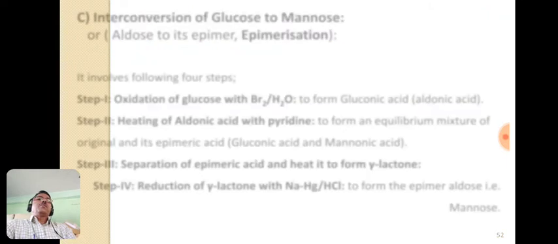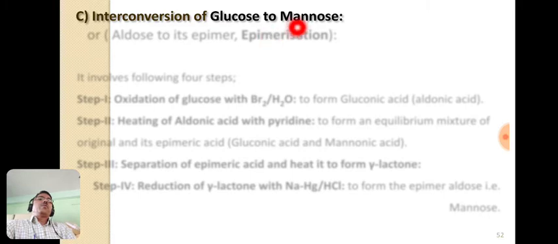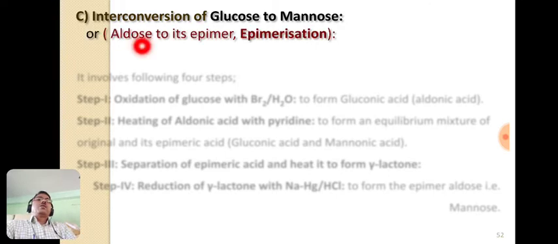Now let us see the next interconversion, that is glucose to mannose. So how can glucose be interconverted into mannose, or an aldose to its epimer? Glucose is an aldose, and mannose is nothing but the epimer of glucose. So these two are the epimers of each other, glucose and mannose, both are aldoses.